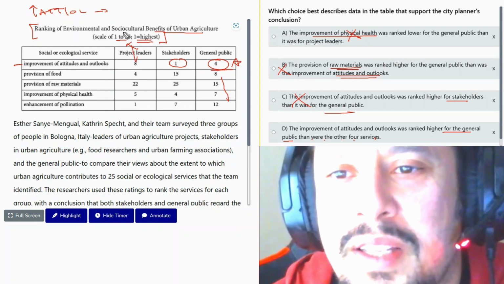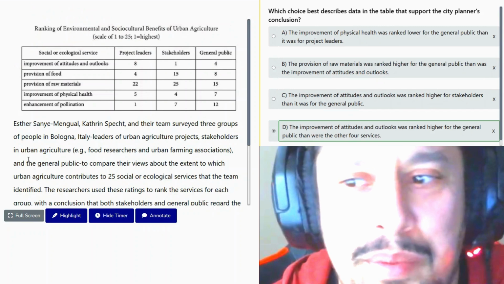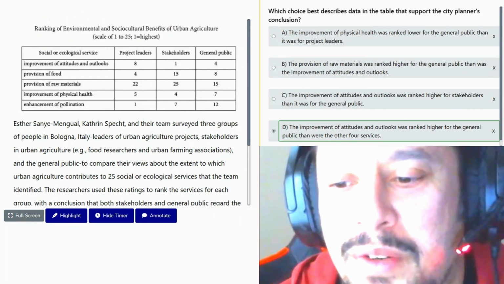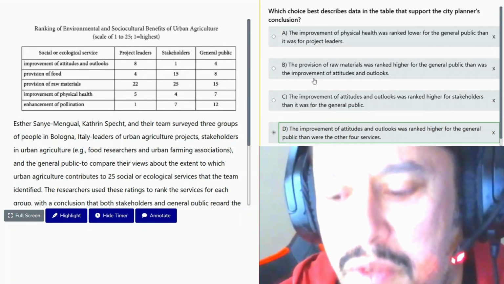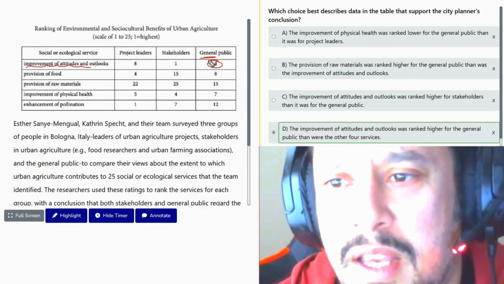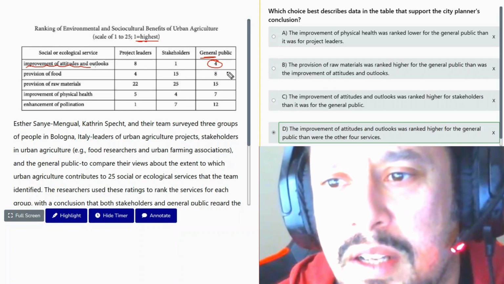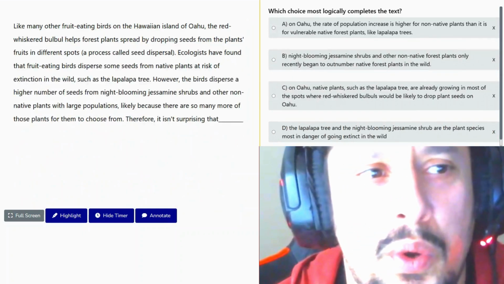Make sure you read this key right here. DSAT over here trying to trick people. So here number 14, we're gonna say answer D. Why? I mean, it's telling you that the public viewed the improvement of attitudes and outlooks as the highest, and one is the highest, and so for them, four is the highest number of the other four. Number 15.